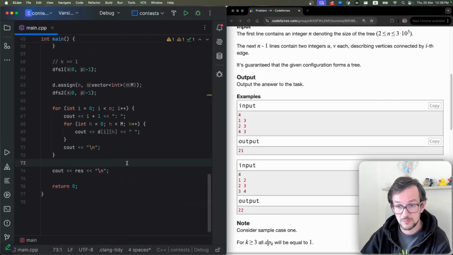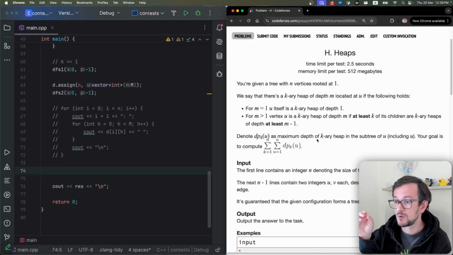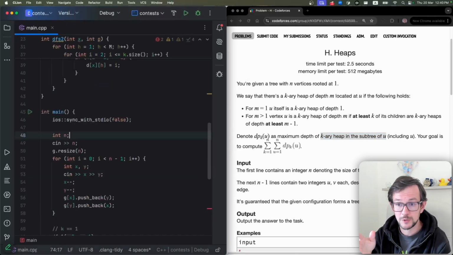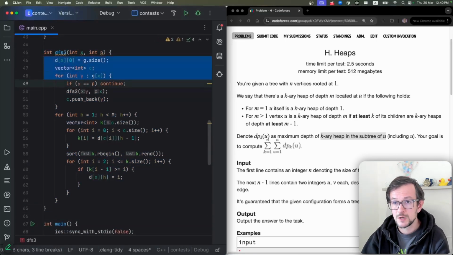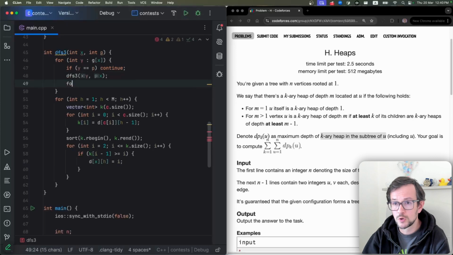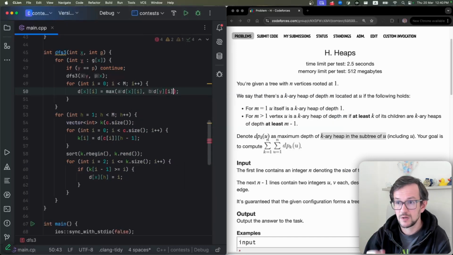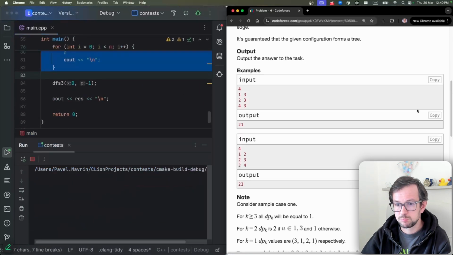Let's move to the next part. For the next part, you need to calculate not the maximal height, but the maximal element in your subtree. So what I'll be doing is basically combining all these values using standard dynamic programming to calculate the maximal element in the subtree. So for every height, I calculate the maximal element in the subtree. It will give me the desired number. It's just boom, boom.